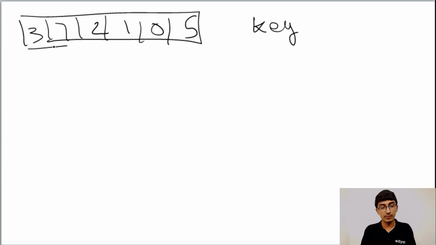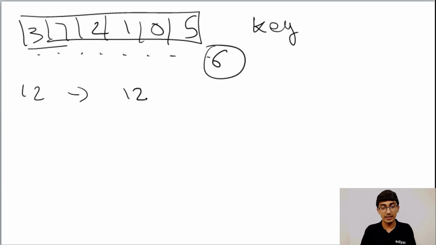What's the best way to find it? This array is not sorted, so the best thing to do is to go one by one and check each value to see where the key is. There are 6 values here. When we have an array of size 12, we will have to do 12 iterations because the loop will run 12 times. Why? In the worst case, our key could be at the last element or could not be in the array at all. So even to determine whether the key is in the array or not, we still have to search the entire array, go till the end. In the best case scenario, it could be the first element, and we are happy with that. But we are looking at the worst case.